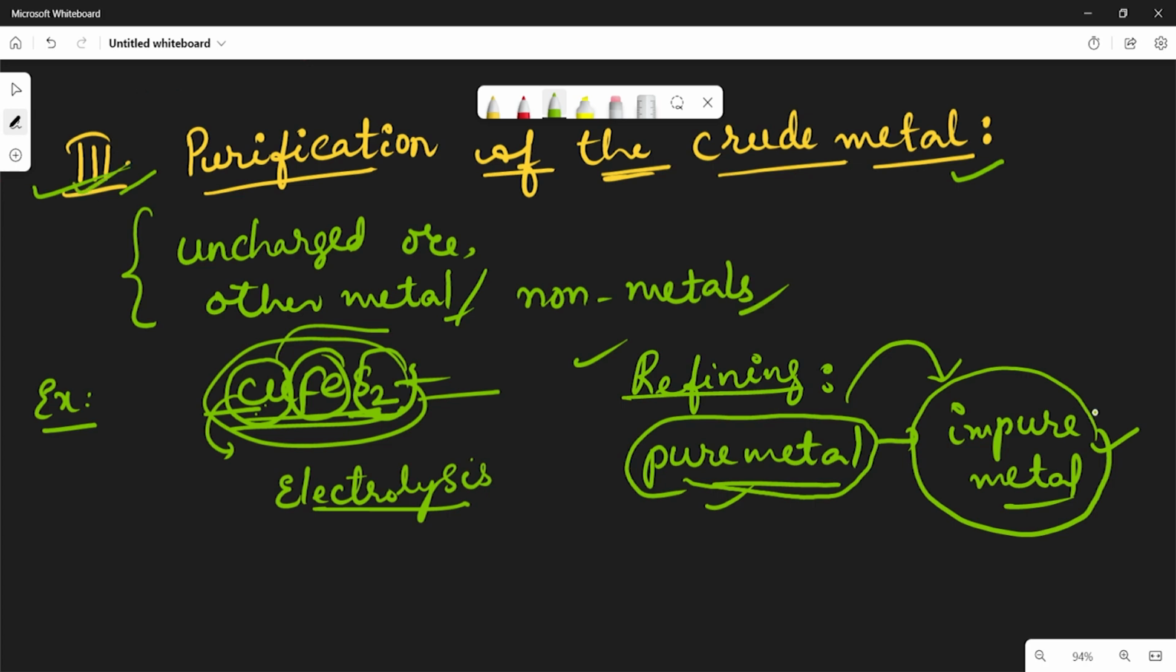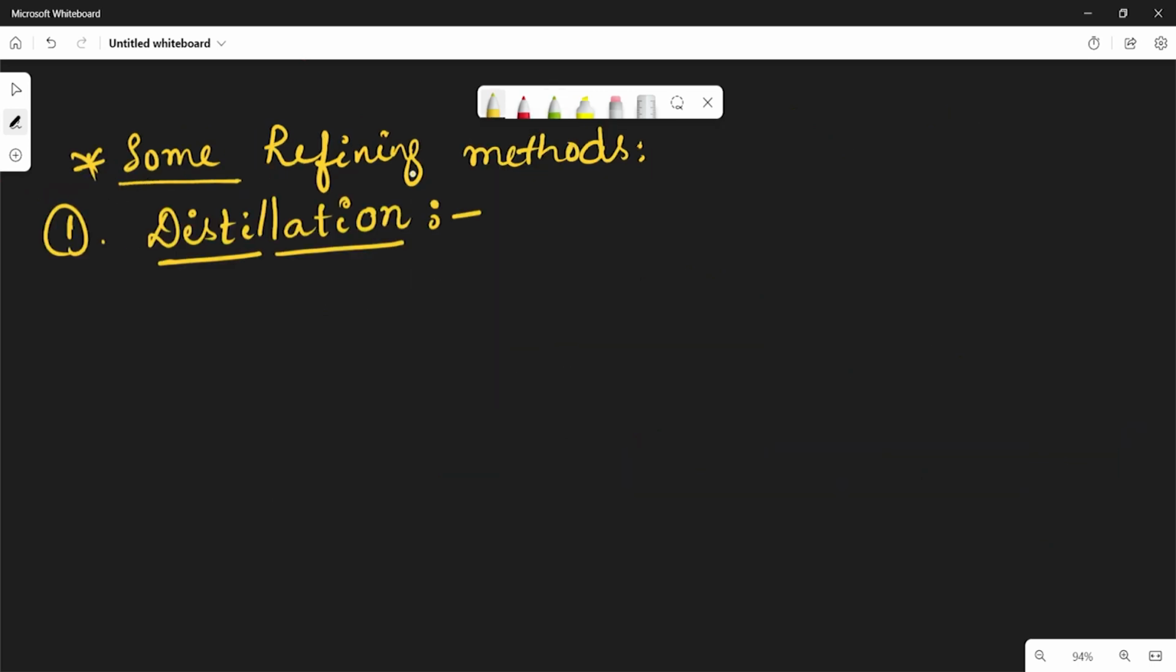Refining means purifying. And this refining of metals may have several types of processes. So in those processes we are discussing a few examples. Some of the refining methods are there in your textbook. So first we are discussing the distillation method.